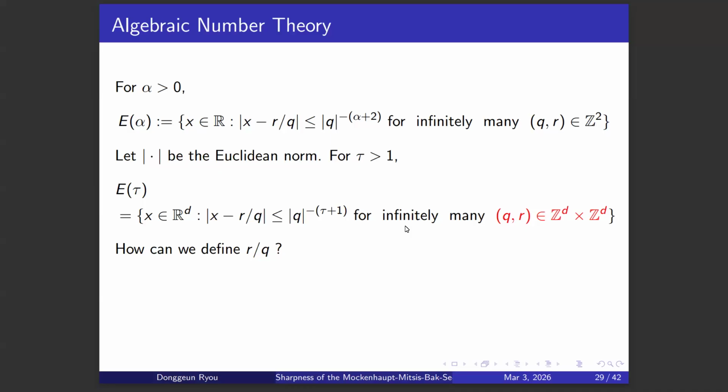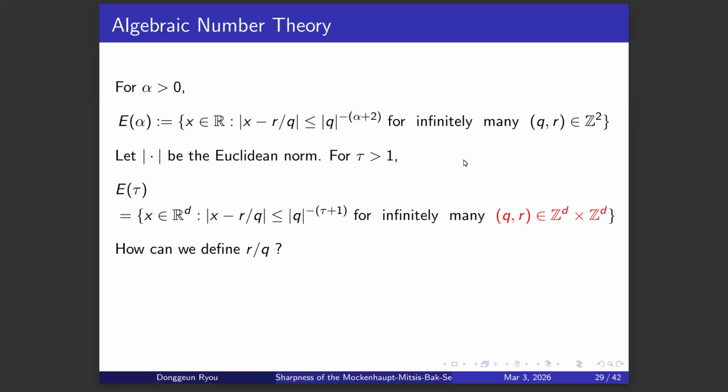So E of tau is a set of x in R^d, and they seem very similar, except that now we consider the pairs q, r, where q is in Z^d and r is in Z^d. It seems like a natural generalization, except for what r over q means, because q and r are vectors in the integer lattice.